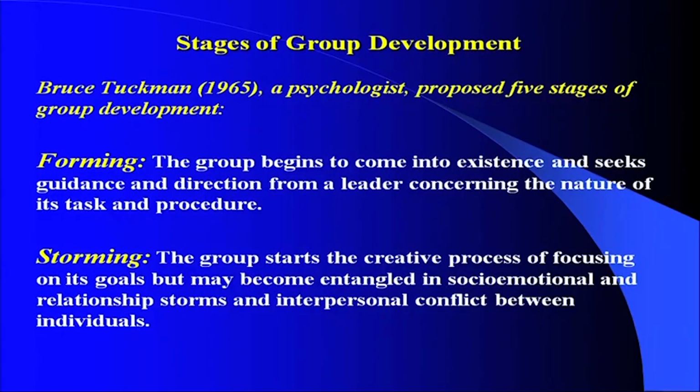After forming, the next stage is called storming. The group starts the creative process of focusing on its goals, but may become entangled in socio-emotional and relationship storms and interpersonal conflict between individuals.